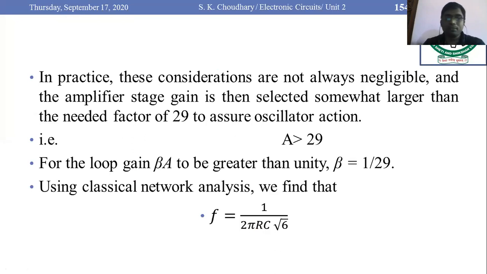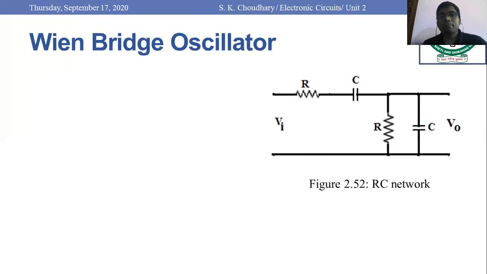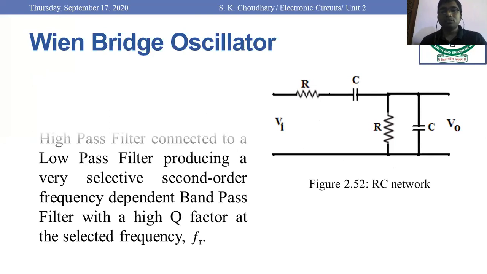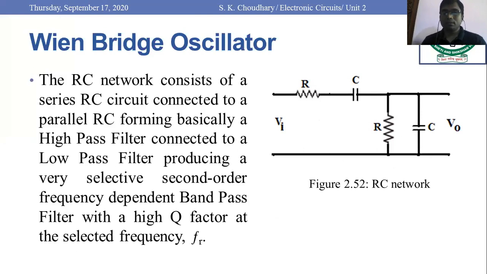Now one more topic is remaining, that is Wien bridge oscillator. So we have to see here Wien bridge oscillator. This is the RC network basically used for Wien bridge oscillator. This RC network consists of a series RC and a parallel RC. A series RC is connected to a parallel RC. This is the series RC that is connected to a parallel RC.